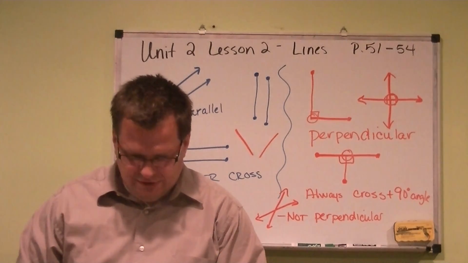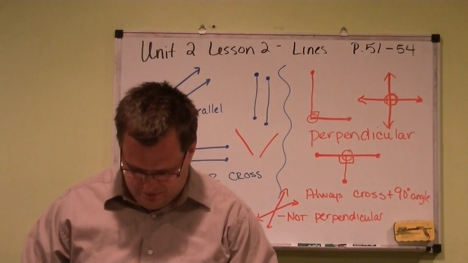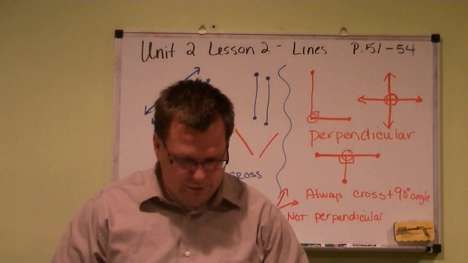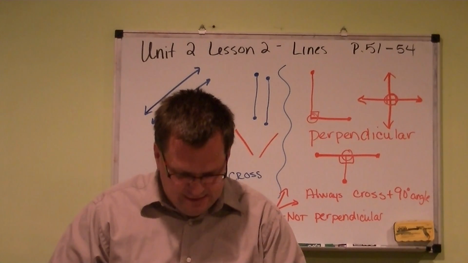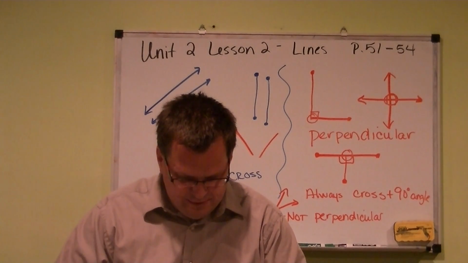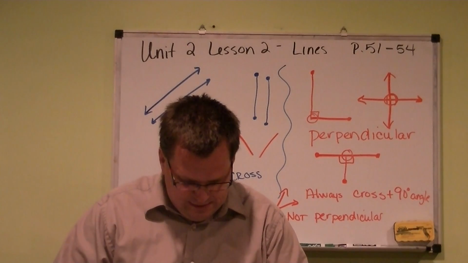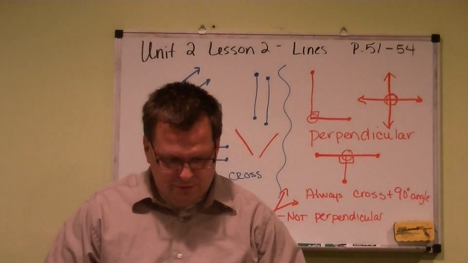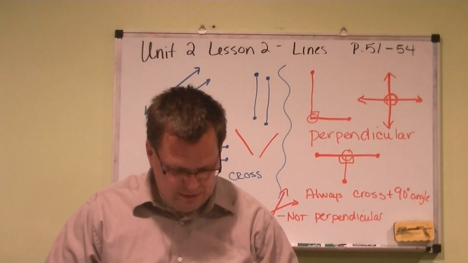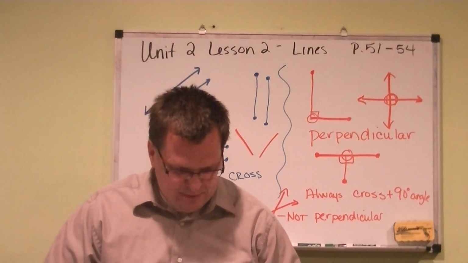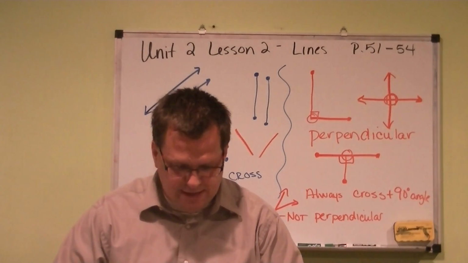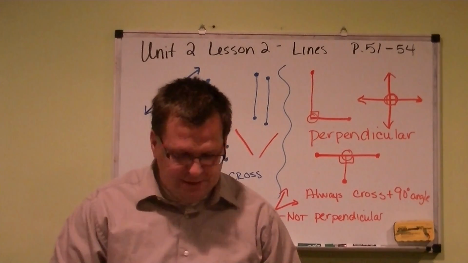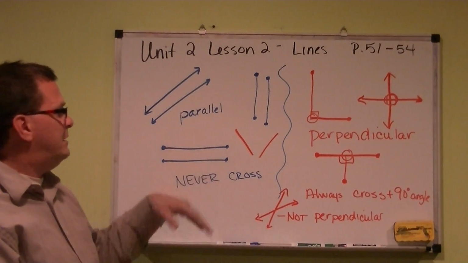And then what I want you to do tonight is, we're going to skip 53 for now. We're going to look at that in class tomorrow. But turn over to page 54. And I want you to do 8, 9, 10, 11, 12, and 13. Do not do 14 and 15. We're going to do those as a class. So again, page 53 we'll do in class. But for tonight's homework, I want you to do 8, 9, 10, 11, 12, and 13. Work on those perpendicular and parallel lines.